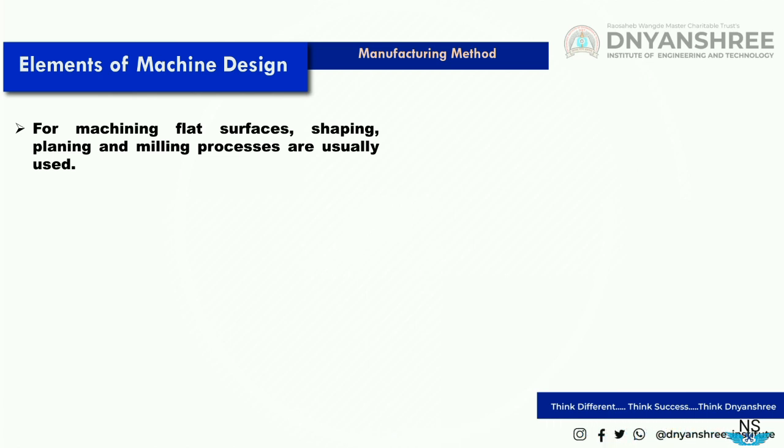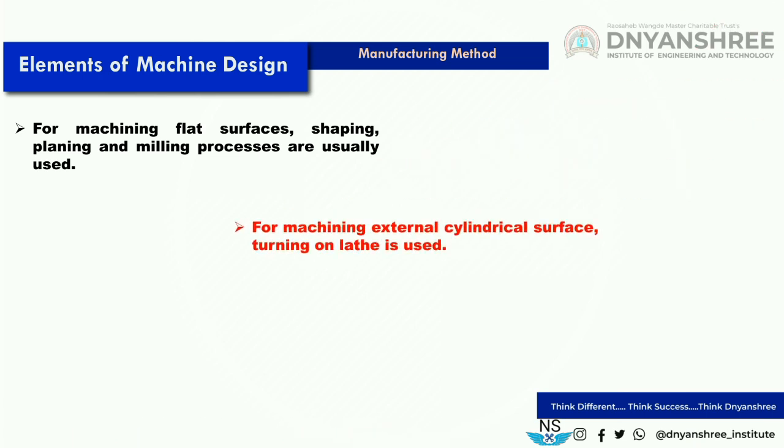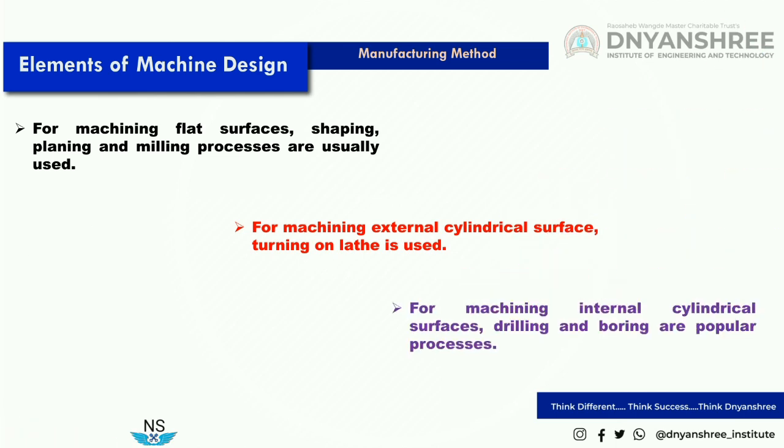For machining an external cylindrical surface, turning on a lathe is used. And for machining internal cylindrical surfaces, drilling, boring, and reaming are popular methods.